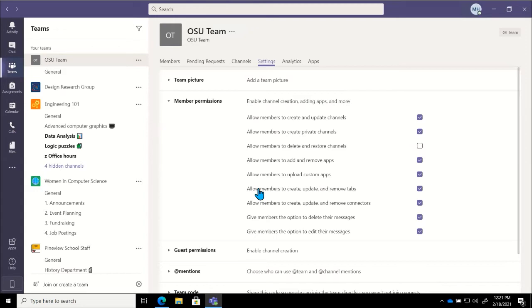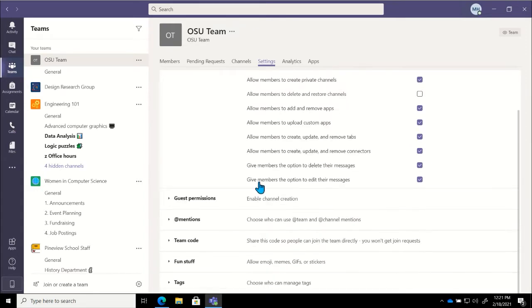Now, if we jump 2 down into @mentions, in our session on Tuesday, we talked about the fact that I can do what's called tagging or @mentioning individuals. So I can put in the @ symbol and somebody's name that works with me, and that person will get a notification that they have been tagged. It's a great way to say, hey, I would like your line of sight on something specific.